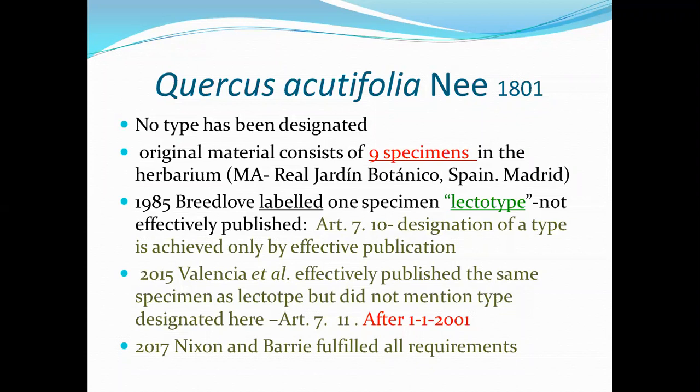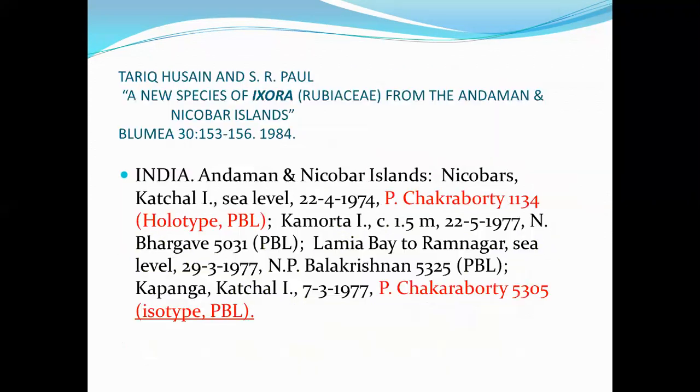Article 7.10: designation of a type is achieved only by effective publication. In 2015, Valencia et al. effectively published the same specimen as a lectotype but did not mention "type designated here." Article 7.11: after 1st January 2001, in 2017, Nixon and Barry fulfilled all requirements.